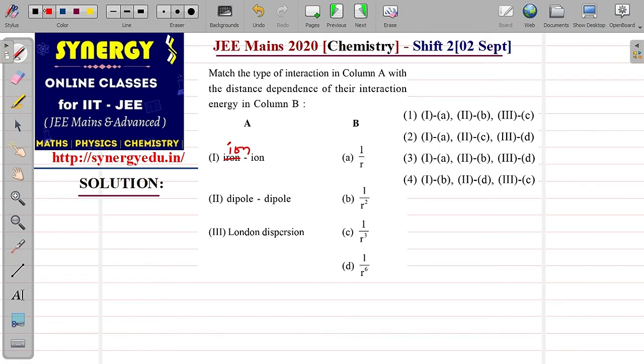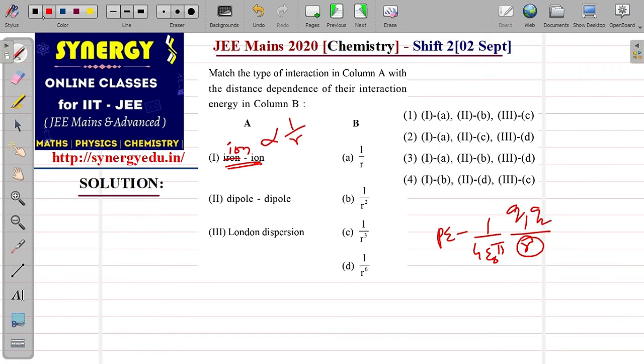Now see, ion-ion interactions are proportional to 1 by distance between the ions. If the distance is lesser, more interactions will be there between the two ions. We know that if there are two charged particles, the potential energy between them is 1 by 4 pi epsilon naught into Q1 Q2 by R. In the same manner, here two ions are there, and the energy associated with it is inversely proportional to R.